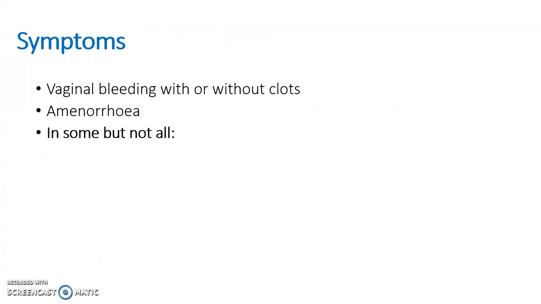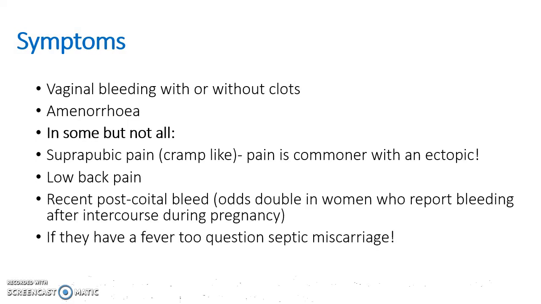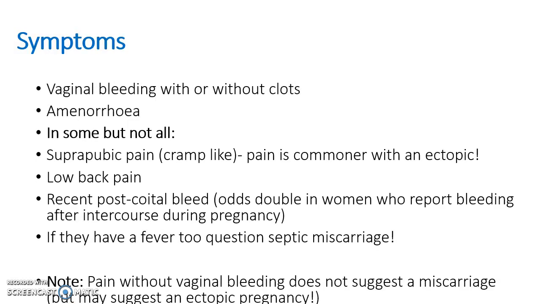So, symptoms. Well, the symptoms will depend on the type of miscarriage, but can include vaginal bleeding with or without clots, amenorrhea, in other words, the lack of a period, and in some but not all, the woman can experience pain, both suprapubically and in the lower back, postcoital bleeding, or fever.